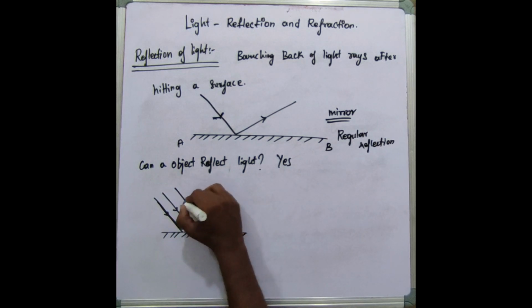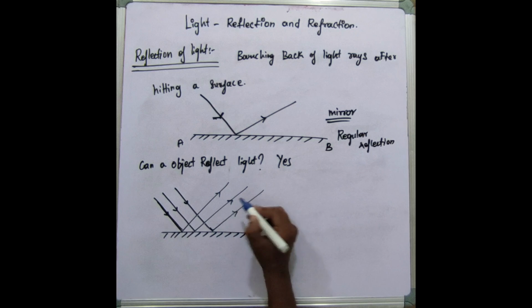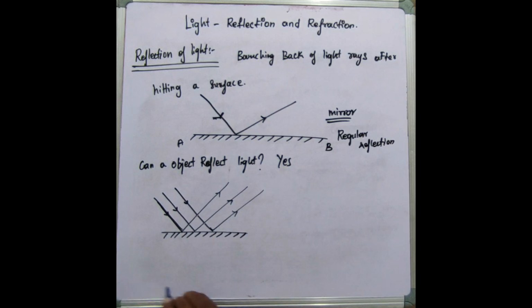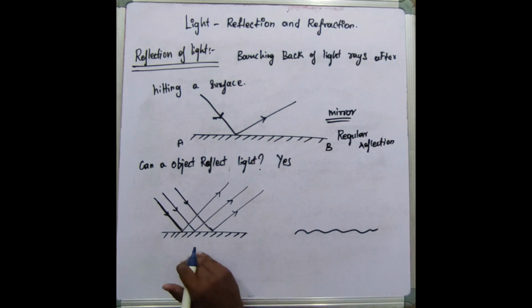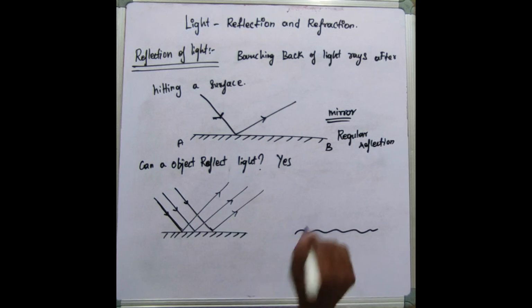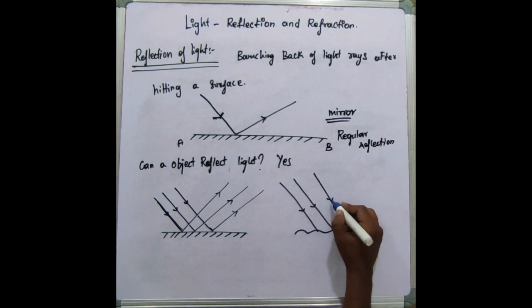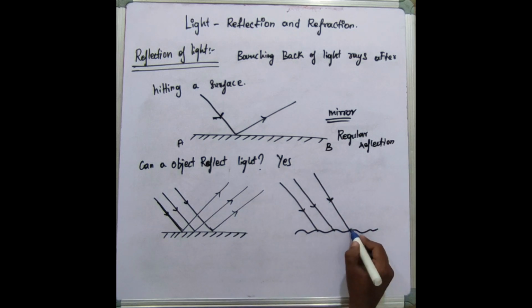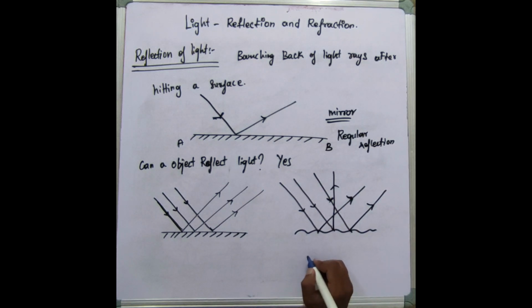Okay, like this, and what they will do is they can reflect in a regular manner on a plane surface. So eppadi vandhu vizhudho adhe maadhiri reflect aagidum. But ippo vera oru surface edukkirom, oru plain surface edukkaamal oru stone maadhiriyaana oru vishayam edukkanumnu vechukkongalen. Angae andha surface indha maadhiri dhaan irukkum. So ingae reflection nadakkumaa appadinna, yes nadakkum. The beams will fall like this, and the reflection will not be in a regular manner. The reflection will be somewhat like this, in a scattering manner. So this reflection is called as what? Scattered reflection.